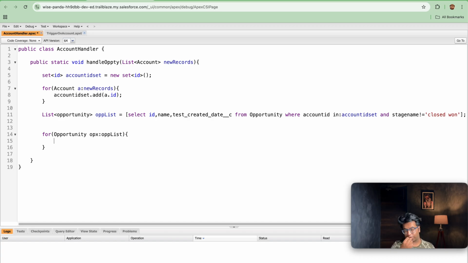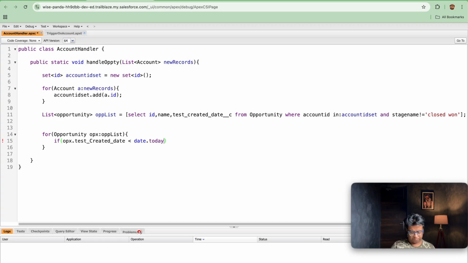Here we will do a simple operation: if opx.Test_Created_Date__c, if it is greater, not greater, it should be less than. So yes, it should be less than Date.today() minus 30.